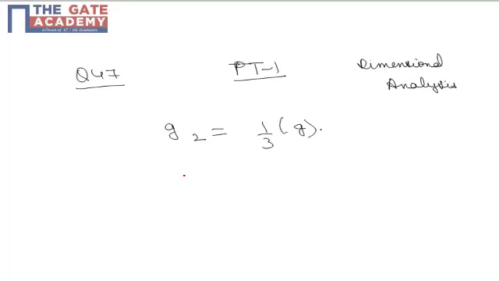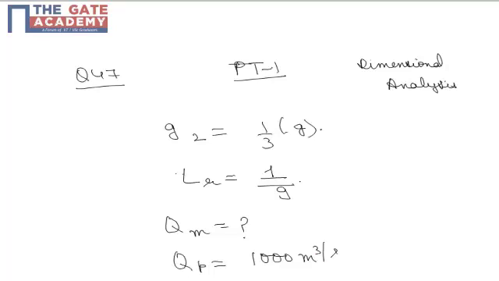The model of a spillway was then constructed to a scale of 1:9, that is, LR is given as 1/9. If the spillway is to operate in actual condition under normal influence of g, which is obvious, the rate of flow in the model, Q in model, is asked, if Q in prototype is 1000 meter cube per second.